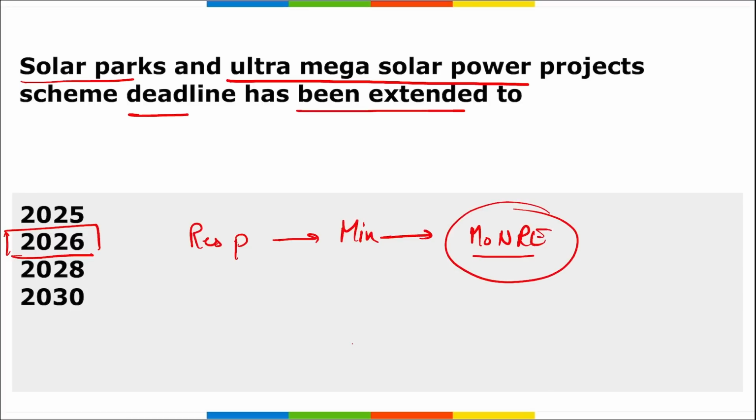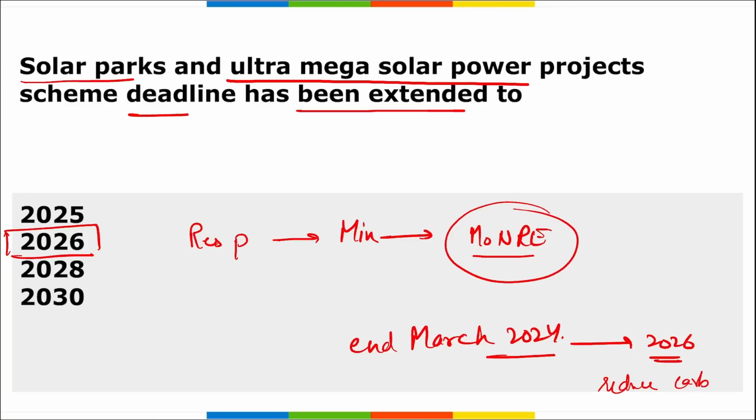The deadline for the previous project was scheduled to end in March 2024, but now it has been extended till 2026. The project was implemented with an aim to reduce the project cost per megawatt and transmission losses, as well as reduce the carbon output.